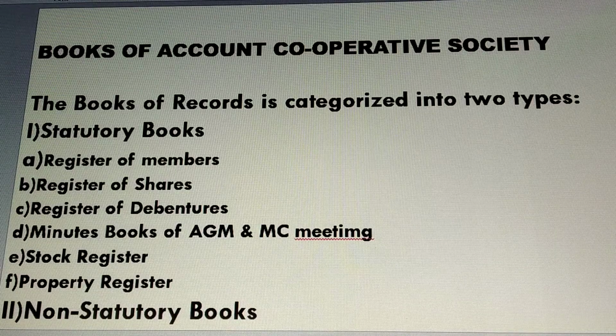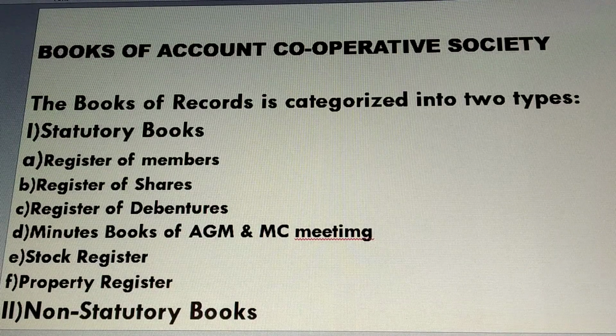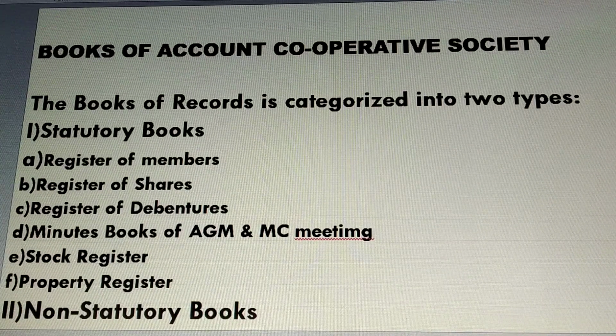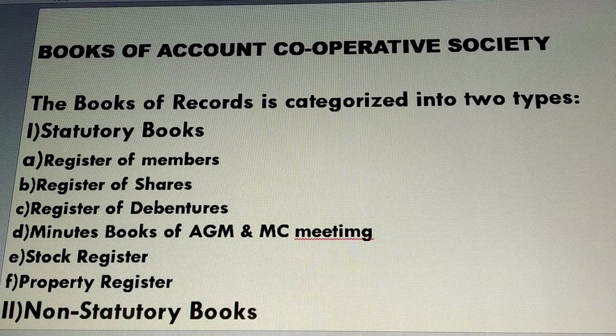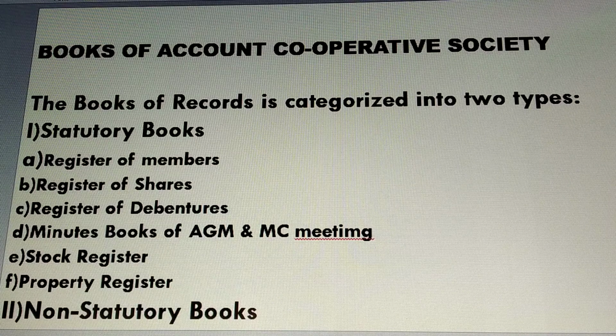Now, a cooperative society has to maintain different records of activities carried out during its tenure. It means the cooperative society has to keep a record of the activities carried out during the particular period, right?